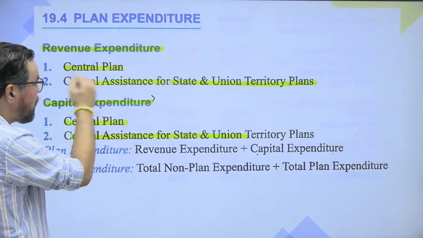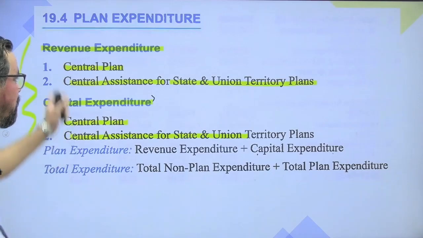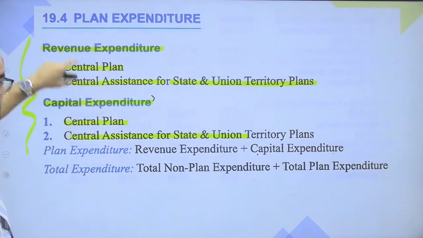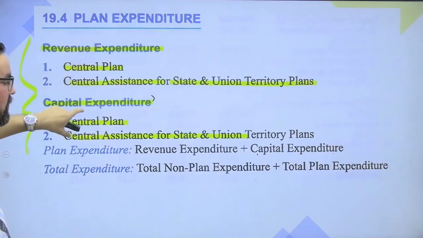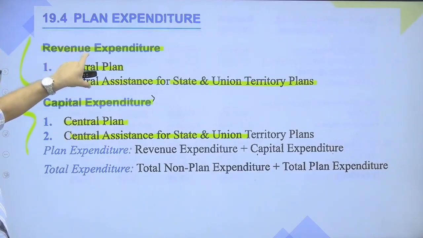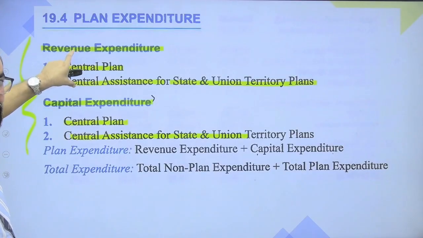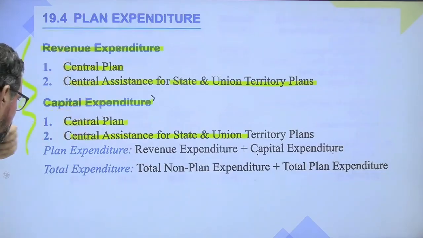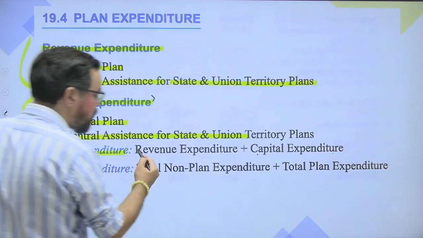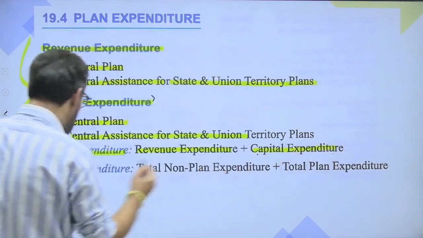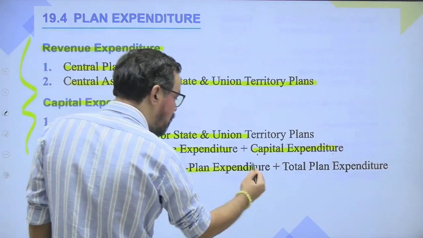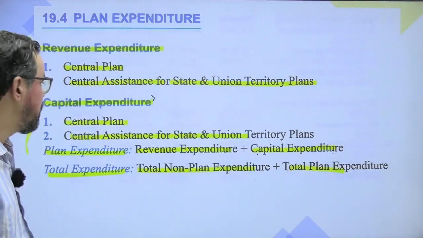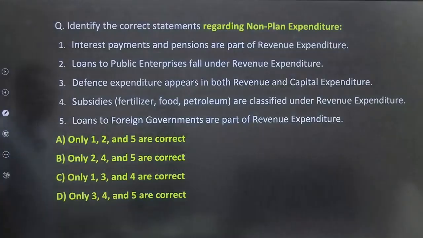Okay. So the same we have for revenue and for capital. See, revenue is basically running or operating those particular things, and the expenditure happens in the same year that we generated that income, and capital is mostly for the long term purpose, right? So plan expenditure is revenue expenditure plus capital expenditure, and total expenditure is total non-plan expenditure plus total plan expenditure. That generally comes under this one. Okay, next one, guys.